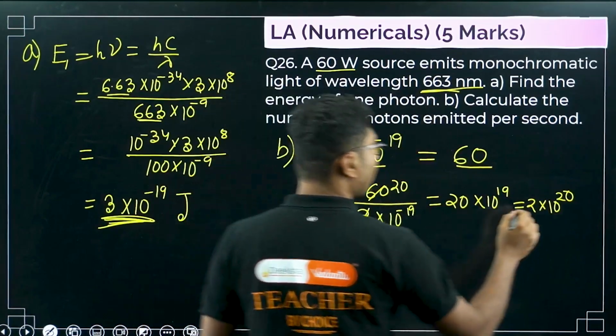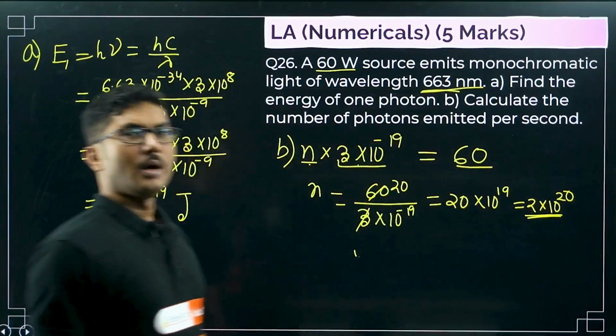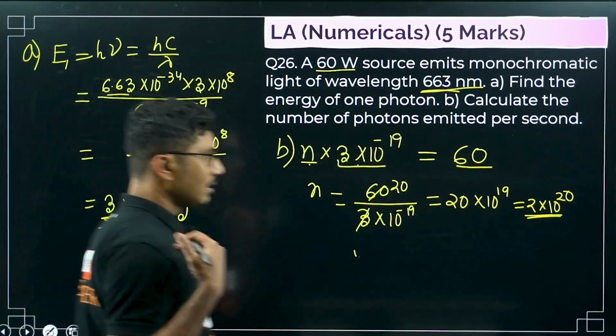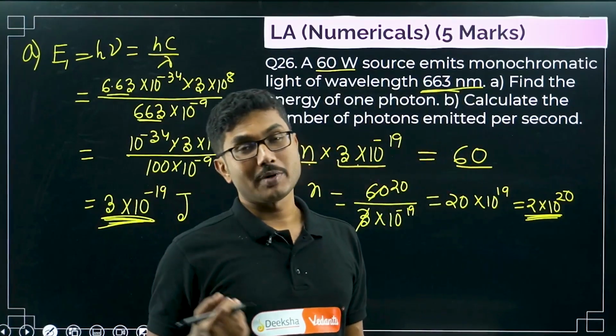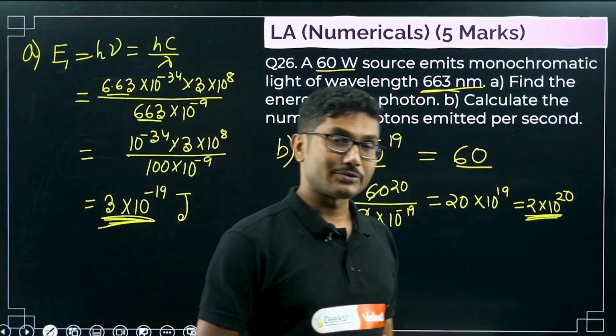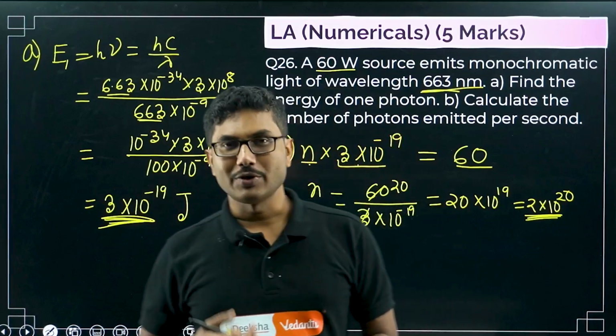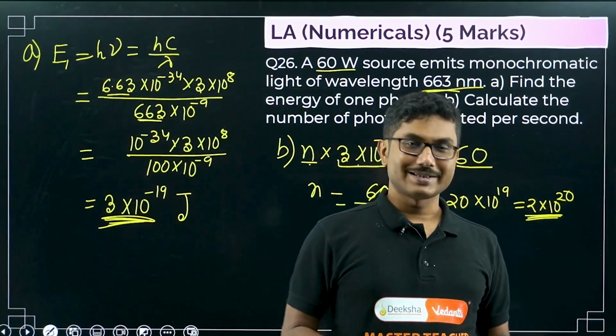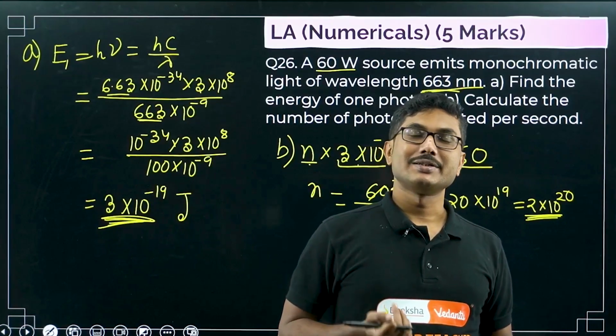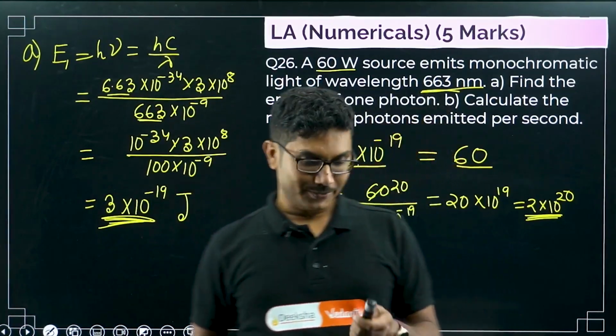So this is the number of photons emitted per second: 2 into 10 to the power of 20 photons per second. So light is huge. If you are switching on a LED light of 60 watt, then the photons emitted by it is huge, right?